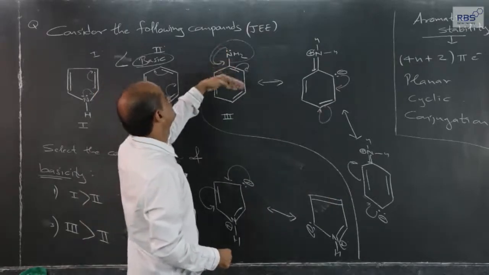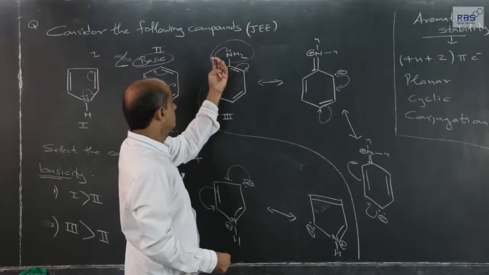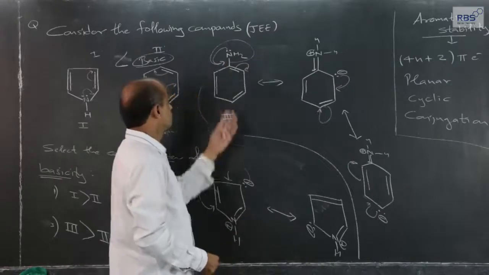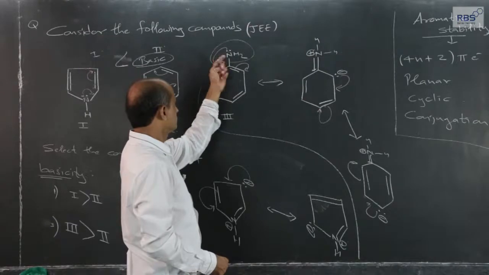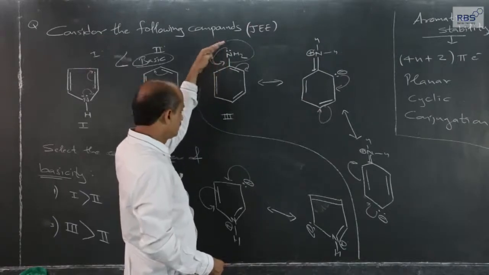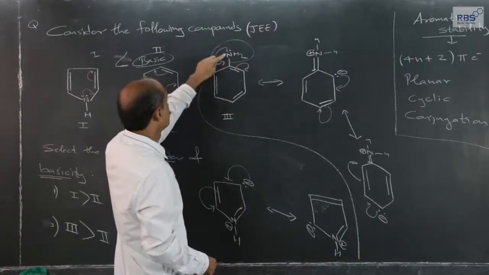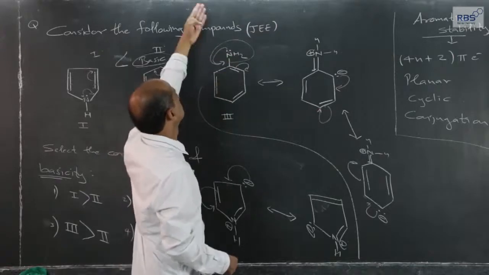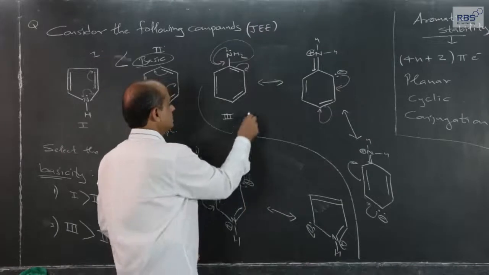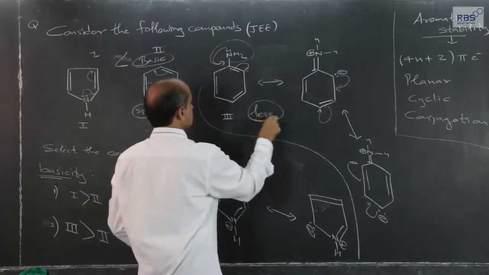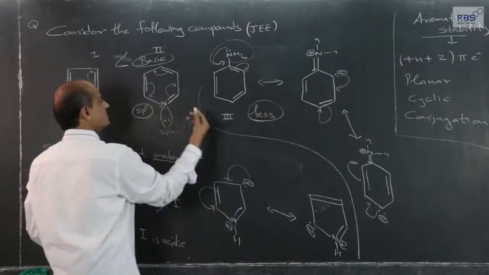So, the lone pair is not easily available, it enters the aromatic ring. The direction of the electron pair is into the ring, and so the availability of the lone pair to H plus is there, but it is less, and as compared to this it is still less.